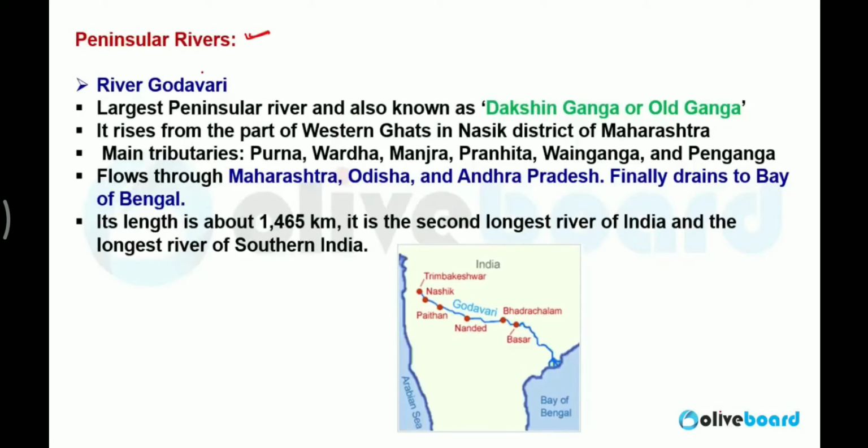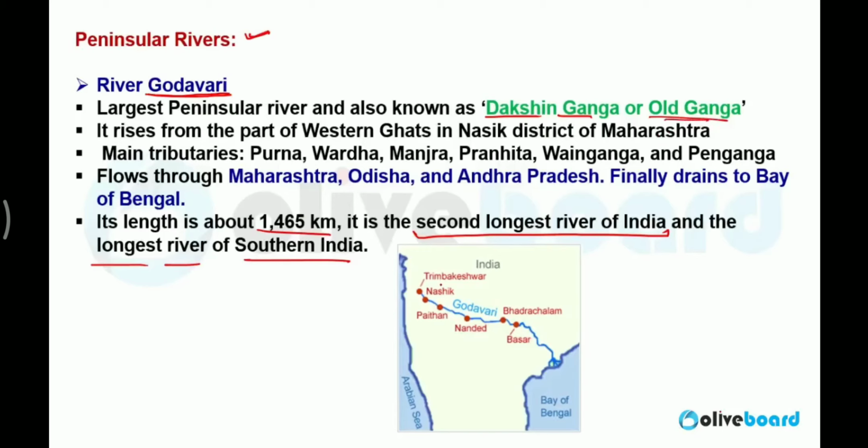Peninsular rivers. In the peninsular rivers, we have east flowing and west flowing rivers. The first one is River Godavari. River Godavari is the longest river in southern India. It is the longest river in southern India and the second longest river of India after Ganga. Its length is 1465 kilometers. It is also known as Dakshin Ganga or Old Ganga.